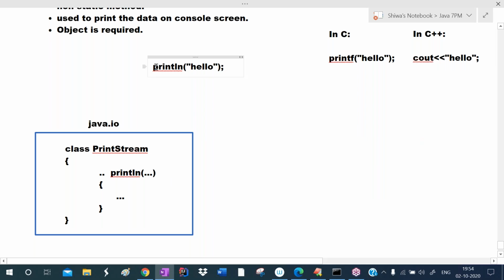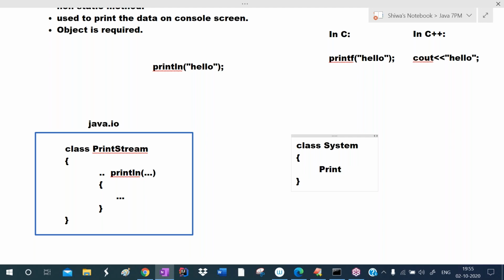Then how can we use this println method? This is a non-static method. I want to use it, but we cannot create object for the print stream class. Alternative solution is there. The solution is this print stream class object they defined in another class. That class name is system. So in the system class, they defined one variable here. They defined one object here.